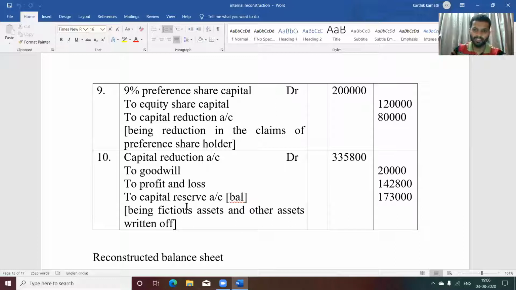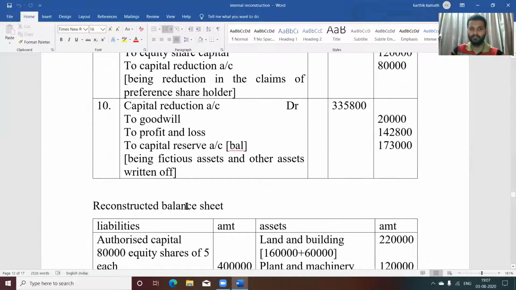3,35,800 minus 20,000 minus 1,42,800. Remaining will be 1,73,000, capital reserve balancing figure. Being fictitious asset and other assets are written off. Next thing you need to do here is the reconstructed balance sheet.